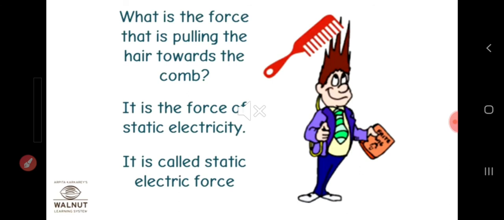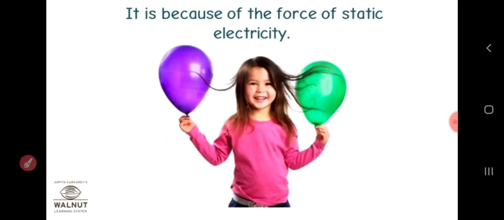This force is not permanent, it is temporary, and it does not attract heavy bodies. It can attract only lighter objects. It is because of the force of static electricity.